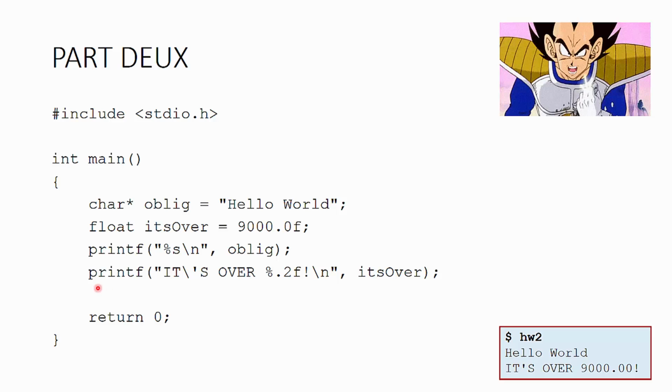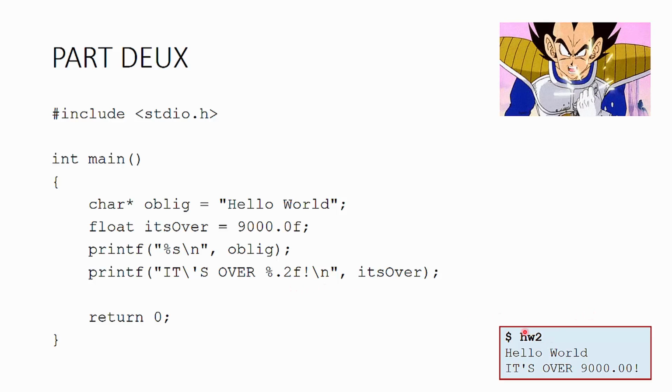For our next one, we have an it's over 9,000 statement here, and the backslash here is how we escape that character so that we don't have unescaped quotation marks inside strings. The %.2f lets us take the it's over value, which is a floating point, and have 2 digits worth of precision when it's printed out. That's what that formatted printing refers to. We can take a number like 9,000.0 and output it with 2 digits of precision.